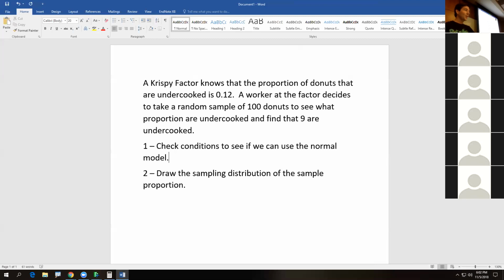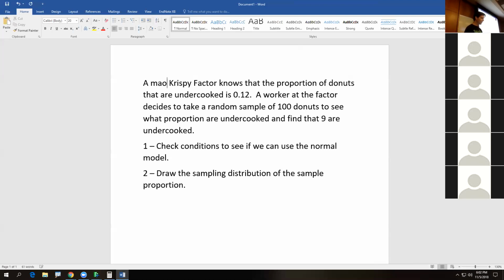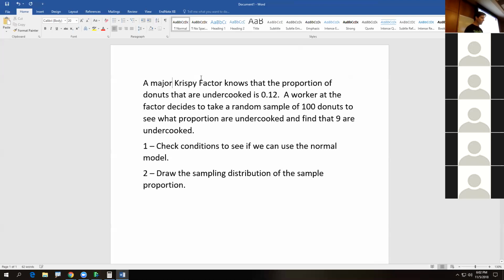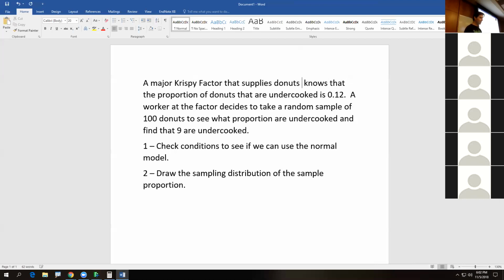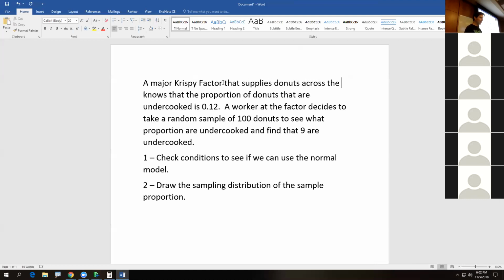And let's think, we're a Krispy Kreme factory. Logically, we're a big factory. Let's say a major Krispy Kreme factory that supplies donuts across the US.